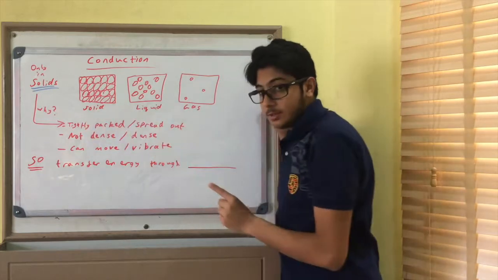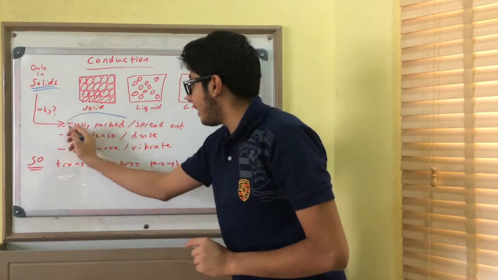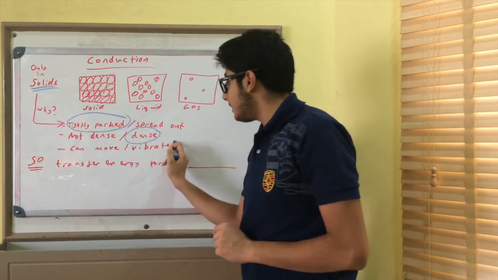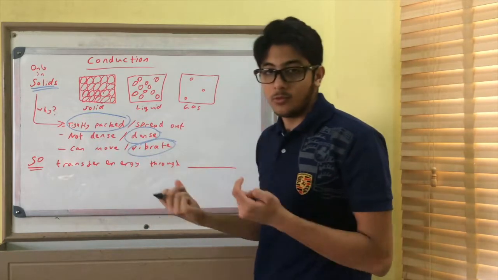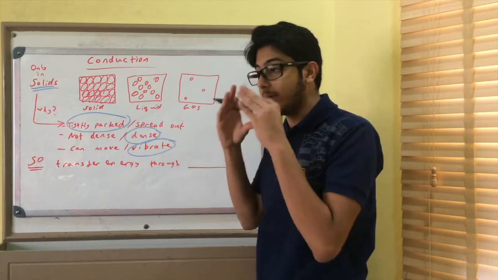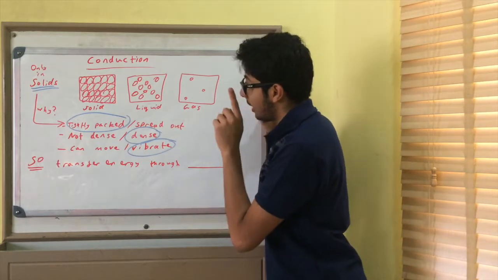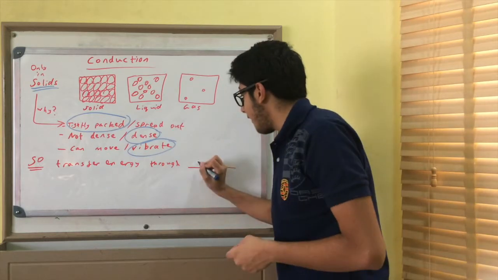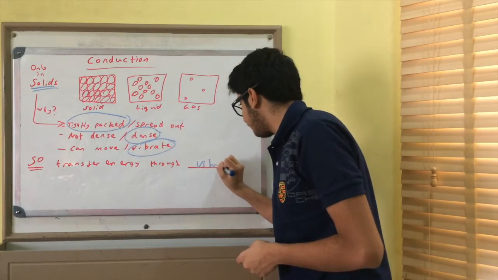These solid particles are tightly packed together, and so they are very dense, and they only vibrate. They cannot move. They're too tightly packed together. So they transfer energy through their vibrations.